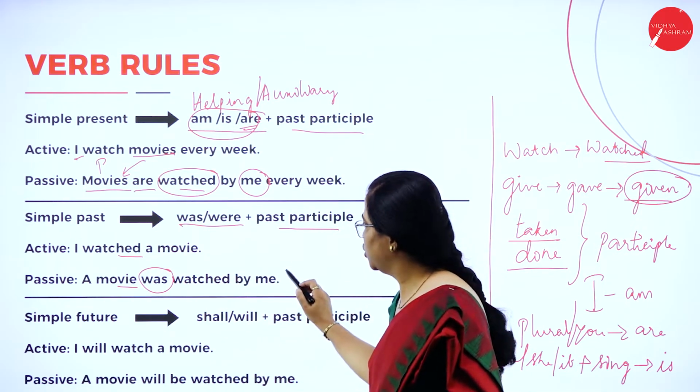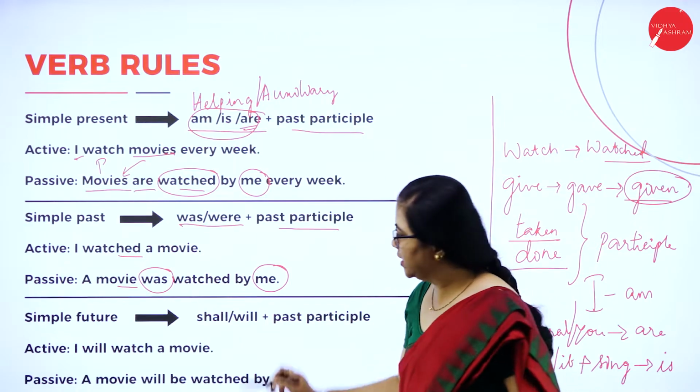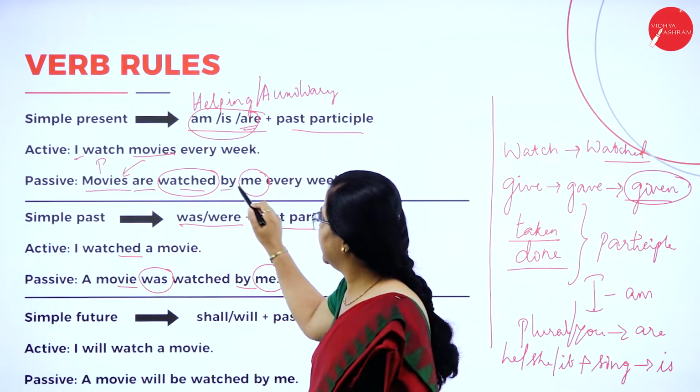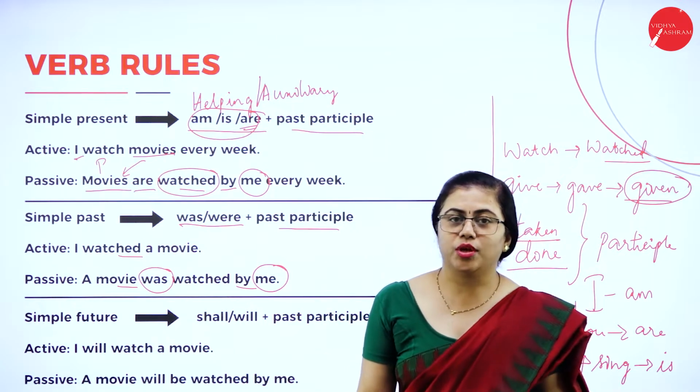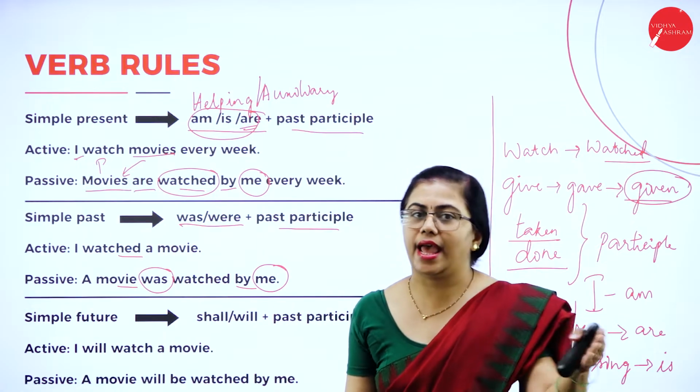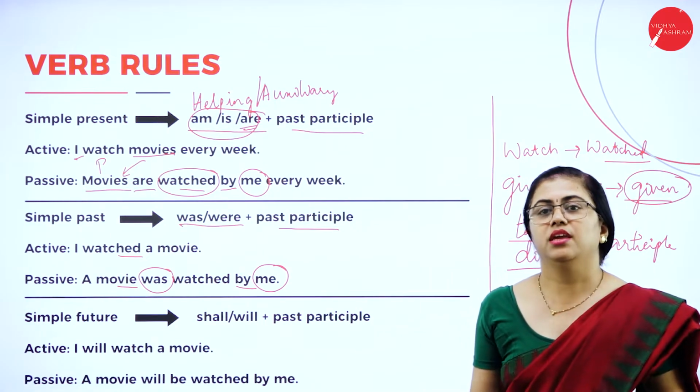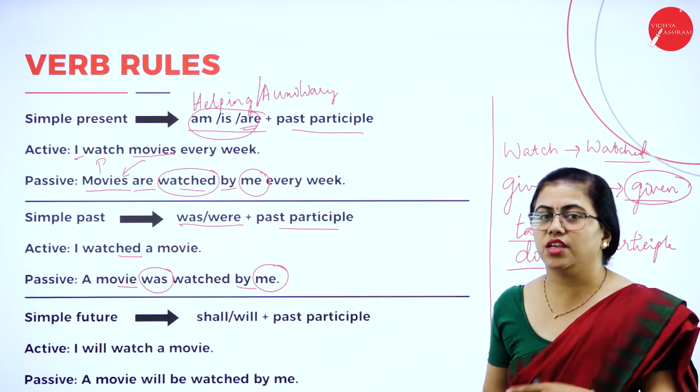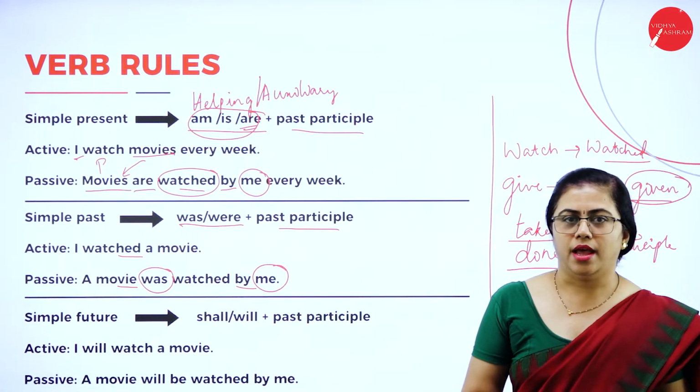Again, I changes to me. Only thing is, you just have to add by in the sentence. That is the way in which you can identify whether the sentence is in active or passive voice. If there is by, it is passive voice. If there is no by, then it is active voice.